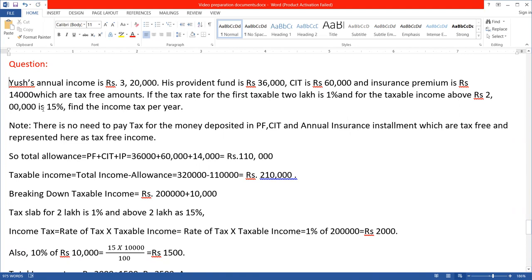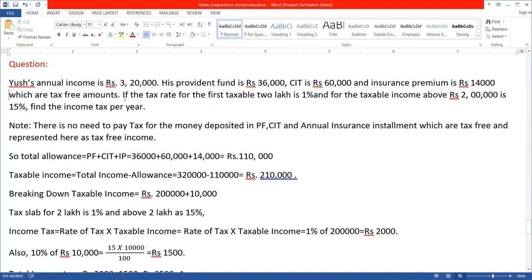So the question is like this here. A person's annual income is rupees 3,20,000. His PF or provident fund is rupees 36,000, and citizen investment trust or citizen investment fund is rupees 60,000, and the insurance premium, that is the installment of the insurance done, that is life insurance, paid only once in a year, is rupees 14,000, which are tax-free amounts. Okay, these are all allowance. So it is saying tax-free amounts, so if you see tax-free amount here, then this is another phrase used for allowance.